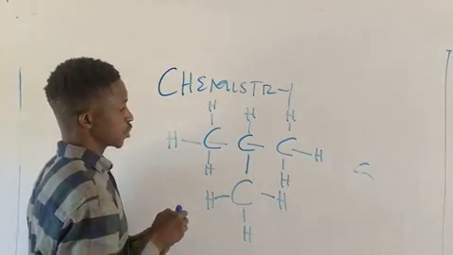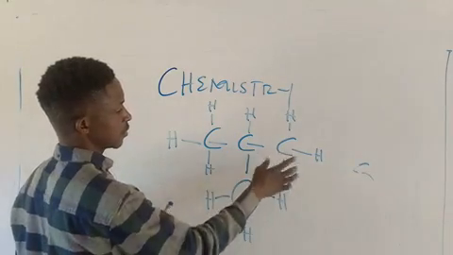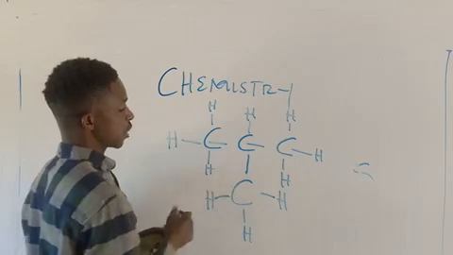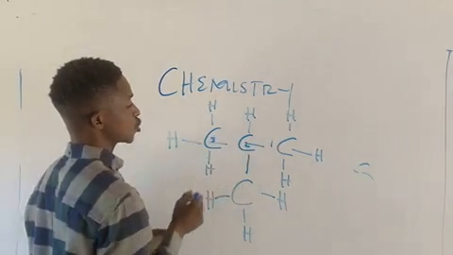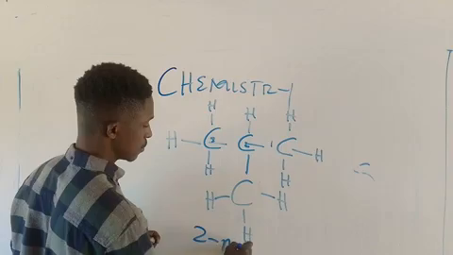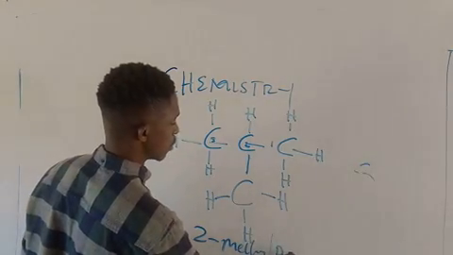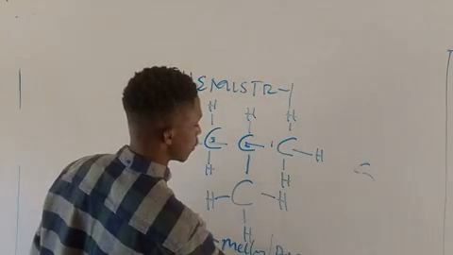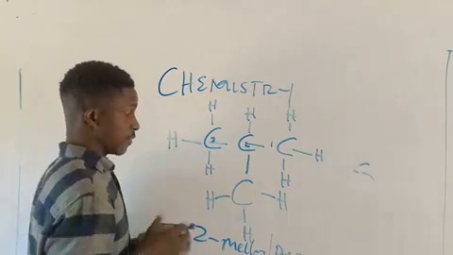Can you see that? Carbon is bonded to carbon to form a branch chain. You call this one 2-methylpropane. 2-methylpropane. Very important.